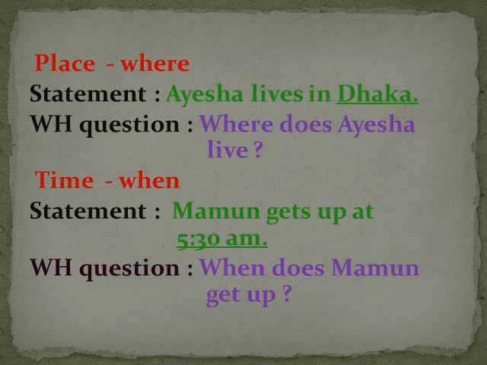When does Mamun get up? So to form this question, identify tense is a must. Mamun gets up, so it's a present indefinite tense. We know that for present indefinite tense we use do or does as auxiliary verb. As Mamun is third person singular number, we have to use does. Girls, I hope you understand and you remember the structures of tense.